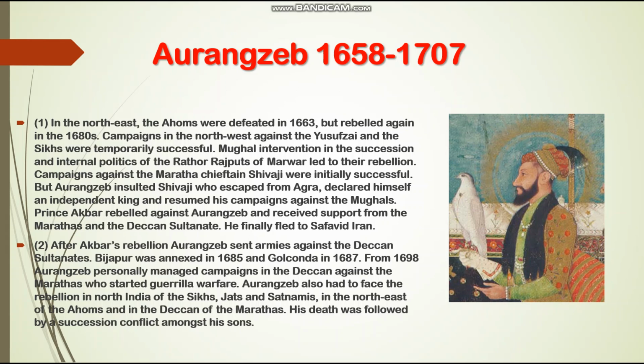2. After Akbar's rebellion, Aurangzeb sent armies against the Deccan Sultanates. Bijapur was annexed in 1685 and Golconda in 1687. From 1698, Aurangzeb personally managed campaigns in the Deccan against the Marathas, who started guerrilla warfare.